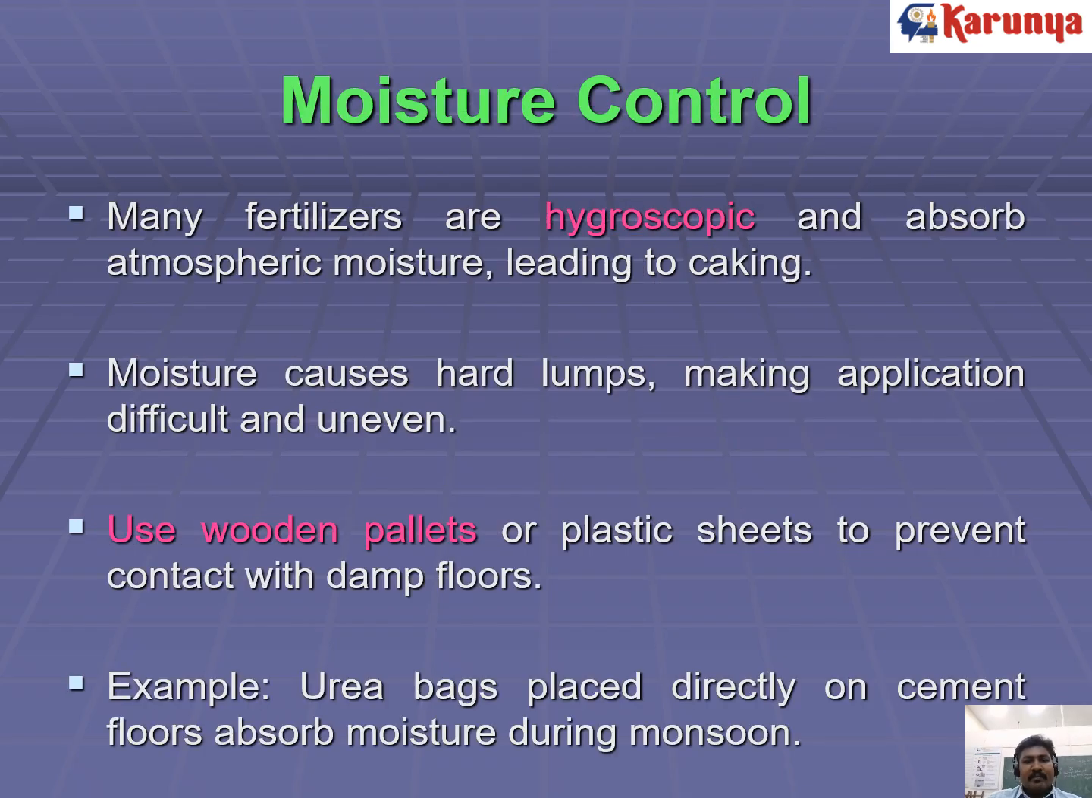And the moisture controls. Many fertilizers are hygroscopic in nature, so they absorb atmospheric moisture, which leads to caking. The caking will form hard lumps, and it is very difficult to apply. Means if the particle is very free flowing, you can easily apply it to the crops. But if it is caked, you need additional manpower to break all the lumps or cakings.